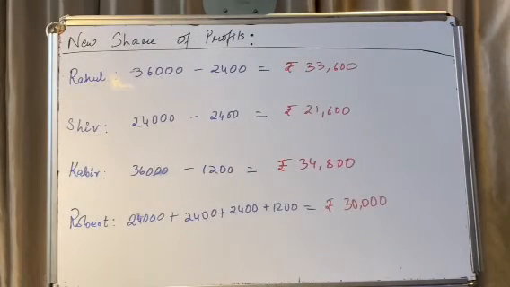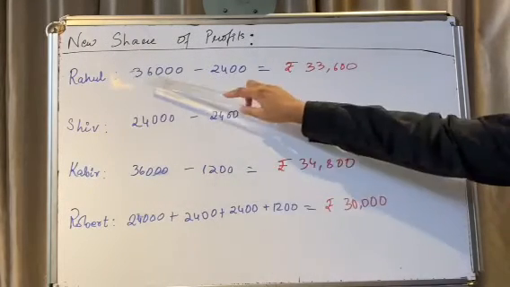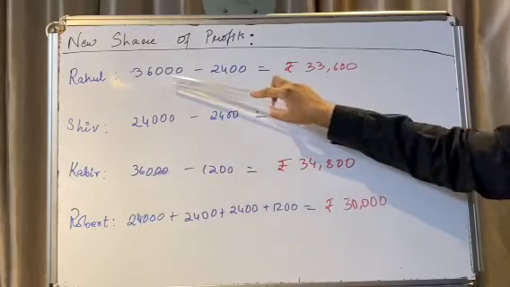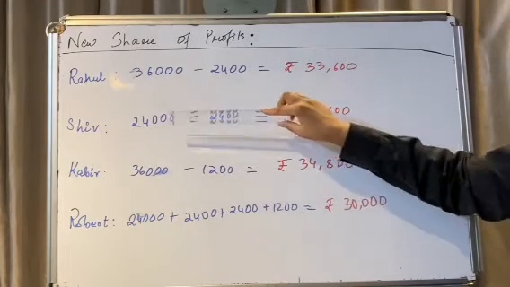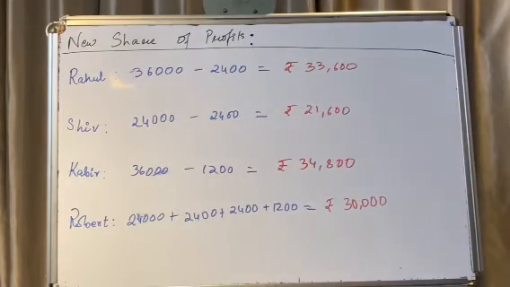Now, the new share of profits: Rahul will give up 2,400, so 36,000 minus 2,400, that is 33,600. Shiv will also give up 2,400, so 24,000, which was his actual share, minus the given up share, that is 21,600.